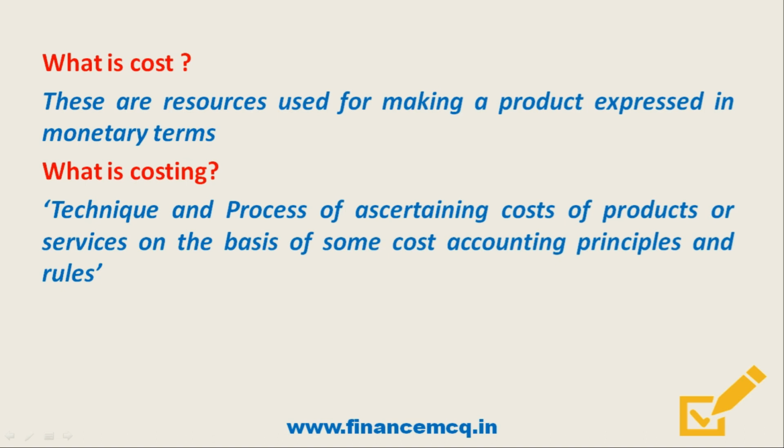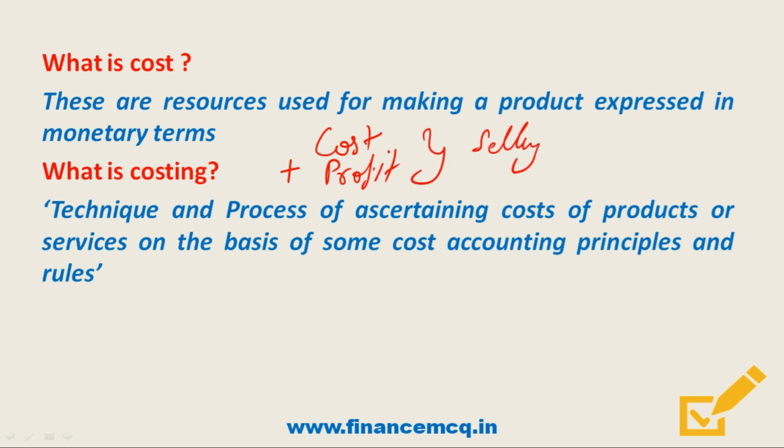Like for example, we'll have to calculate the material cost, the labor cost, the R&D cost, the administration cost, the selling and distribution cost, the marketing cost, and we'll have to accumulate all these costs. And once we have this cost, we'll have to add the profit margin to get the selling price. So friends, this technique and process of ascertaining cost of product is called costing.